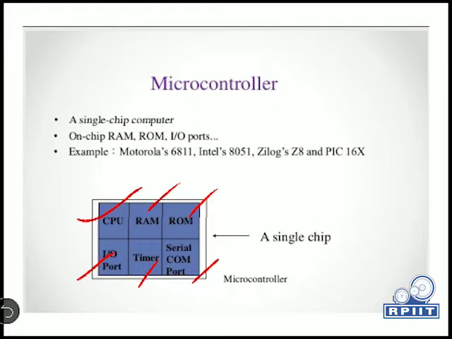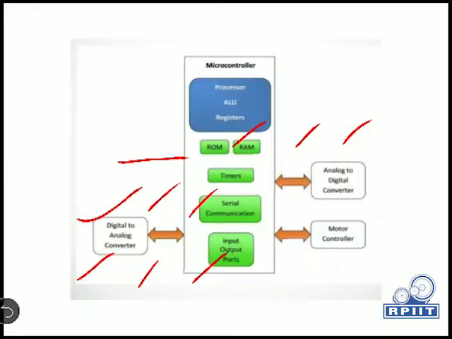That is a big difference between microprocessor and microcontroller. For example, the Motorola 6811, Intel 8051, Zilog Z8, and PIC 16X. These are the microcontroller series available nowadays.